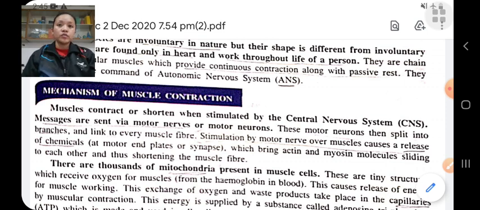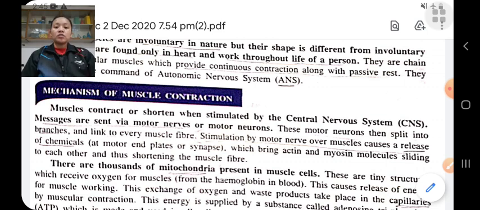Stimulation of the motor neuron over the muscle causes release of chemical at a motor end plate, and this brings actin and myosin filaments sliding over each other, and thus the shortening of muscles.